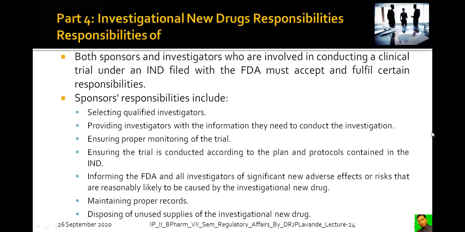Disposing of unused supplies of the investigational new drugs. There is the drug which is in use and the drug which is not in use. For the one in use, it's okay, the record is there. But for the unused drugs, the proper process and proper steps need to be followed in order to dispose of them.